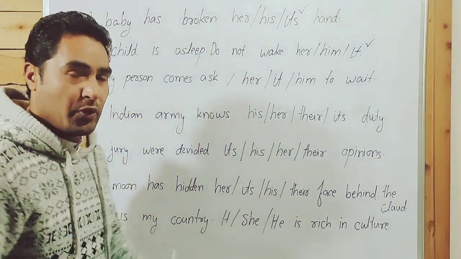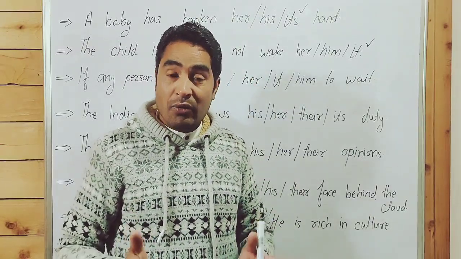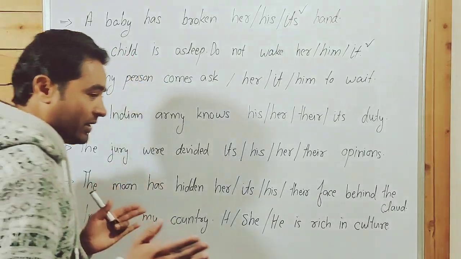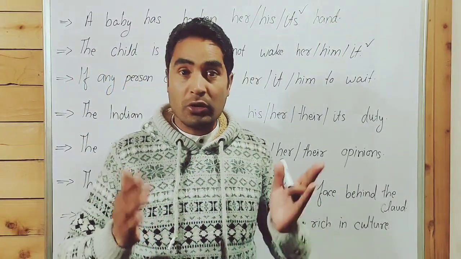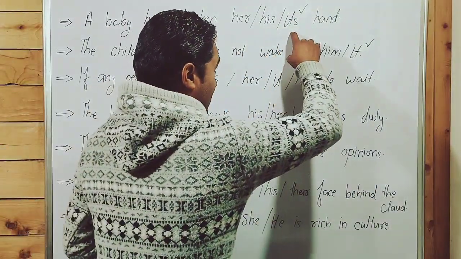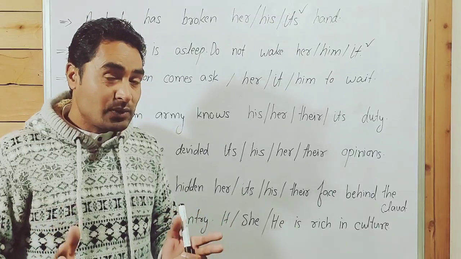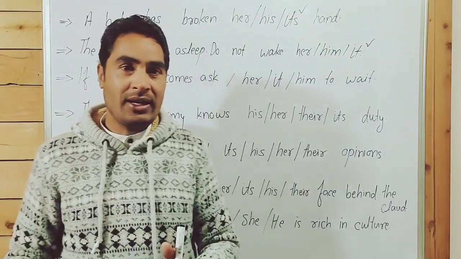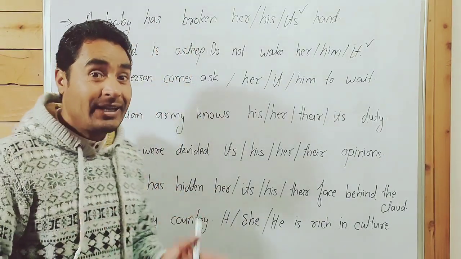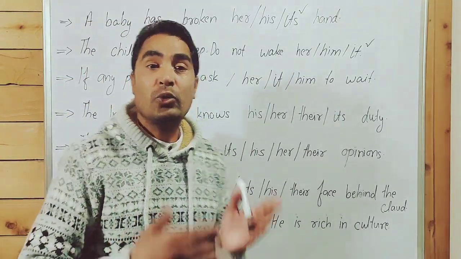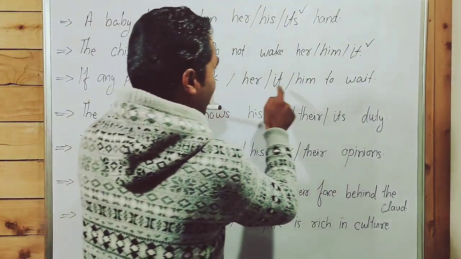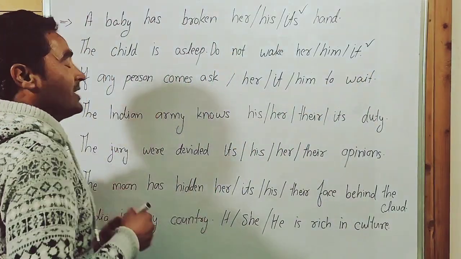I know most of you are students. If you are a student, please note this point. From the examination point of view, we don't know the gender of the child. Always treat child, baby, infant, toddler as a neutral gender. Guys, a point to be noted. If you know at home or anywhere the gender of the child, toddler or baby, you can treat it according to its gender. If any person comes, ask her, him to wait. Person is a neutral gender.